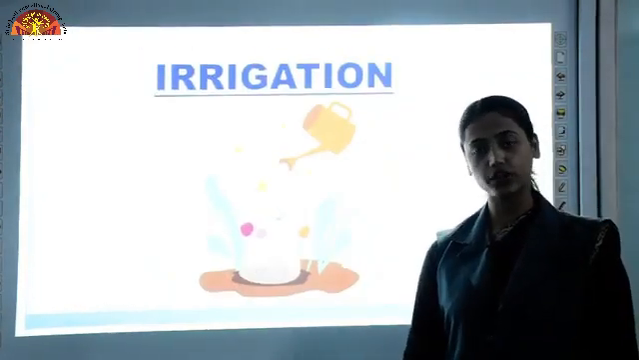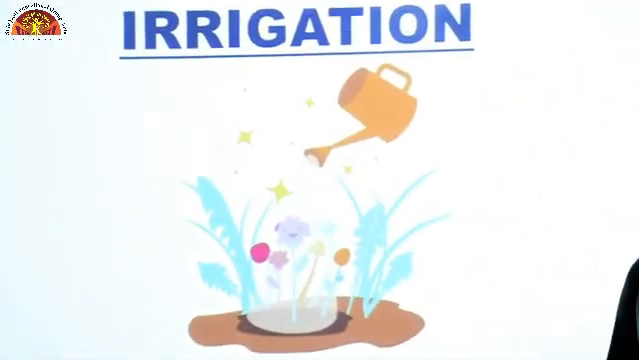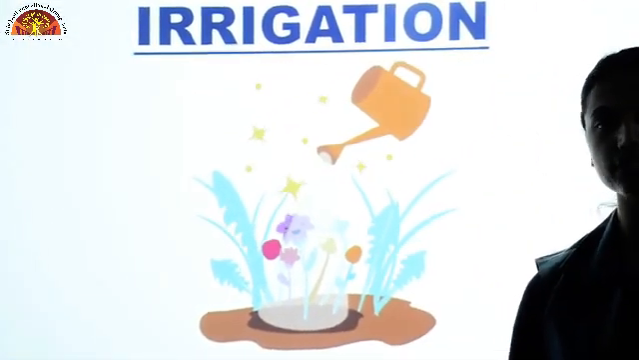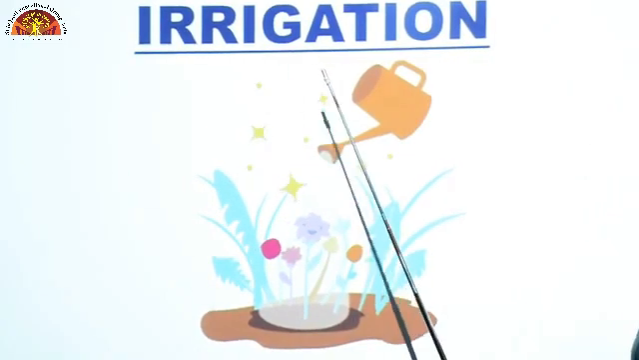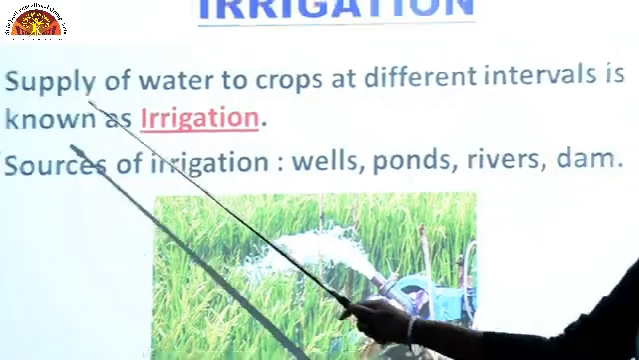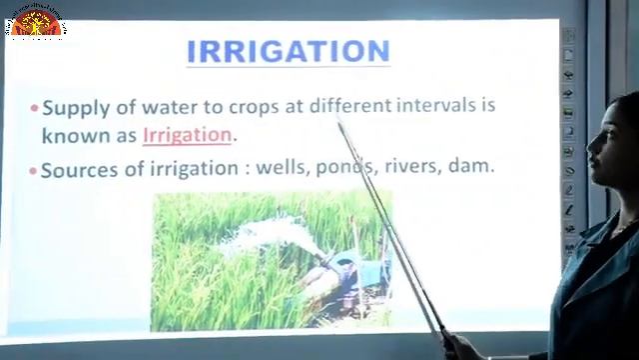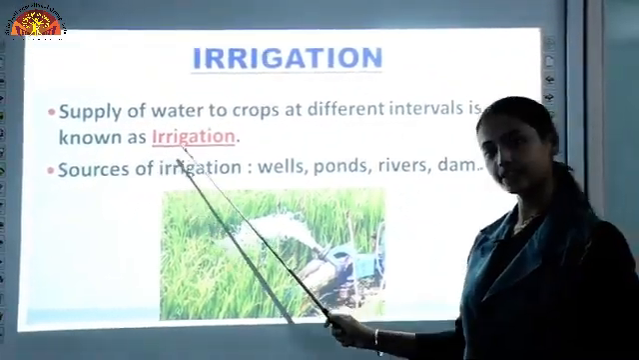After selection and sowing of seed comes irrigation. Like us human beings, plants also require water. So watering plants is known as irrigation. Supply of water to crops at different intervals is known as irrigation.